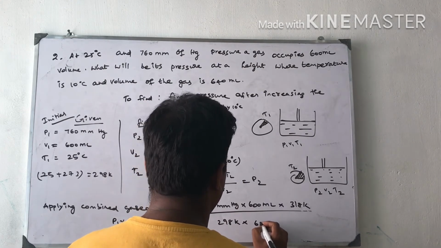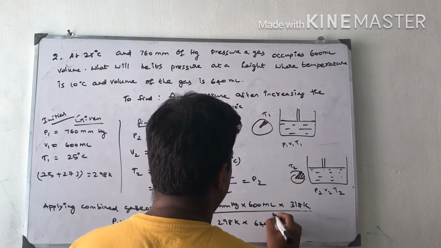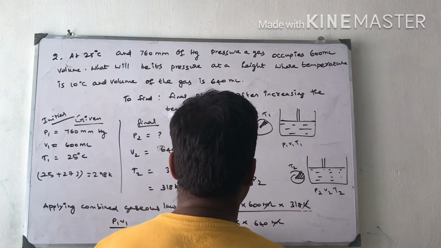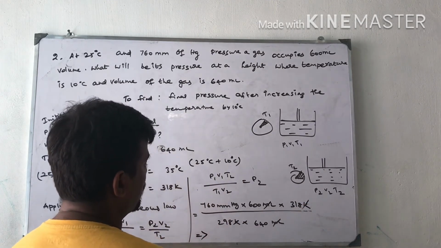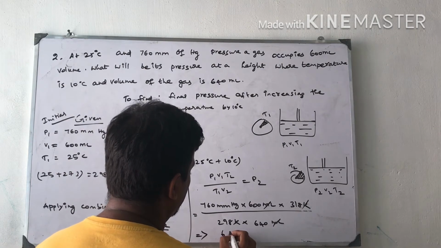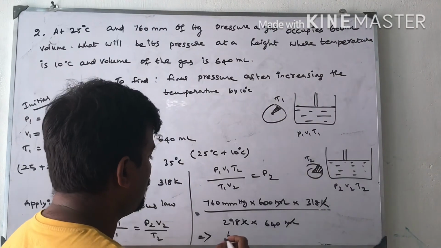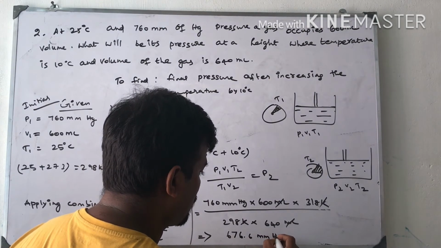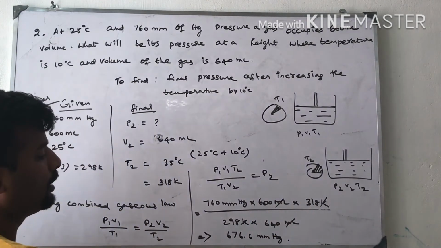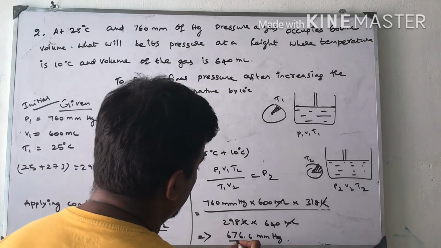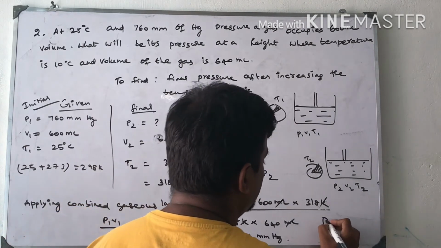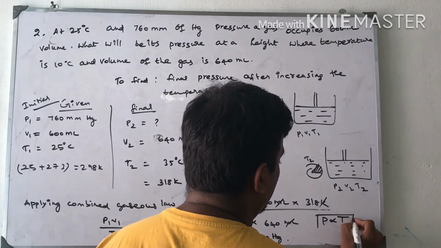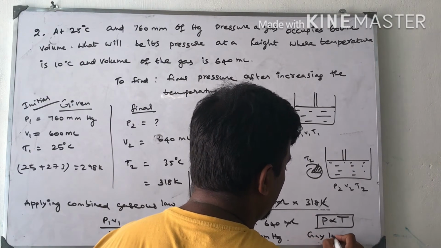V2 is 640 ml. 640 ml cancel, Kelvin cancel. The pressure is in millimeter mercury. You are getting 676.6 millimeter mercury. Simplify this, you will get this answer. So pressure here increased. So pressure is directly proportional to temperature. Gay-Lussac's law.